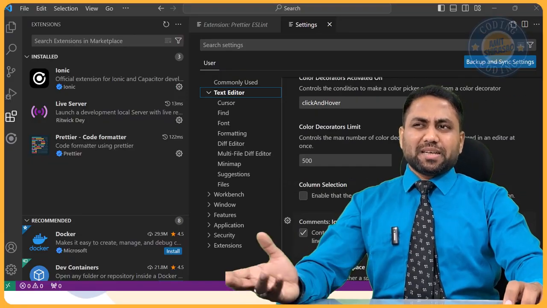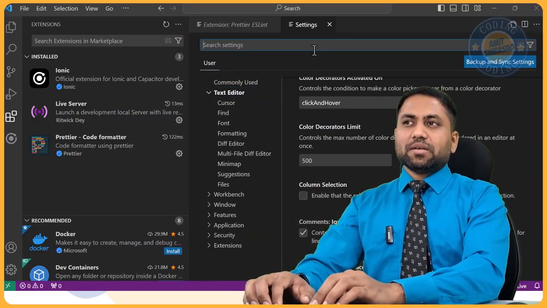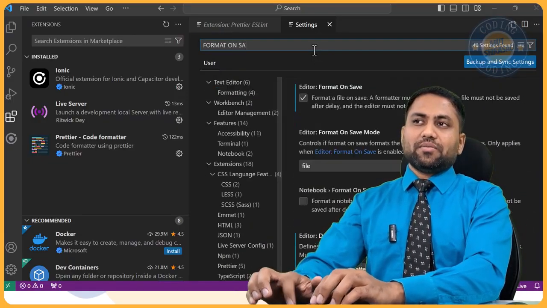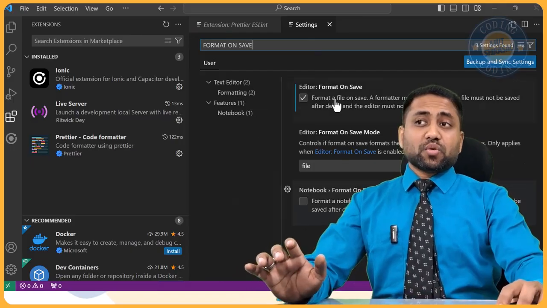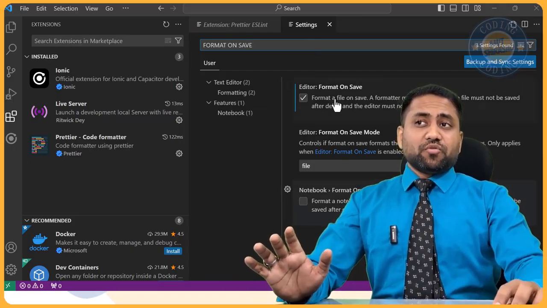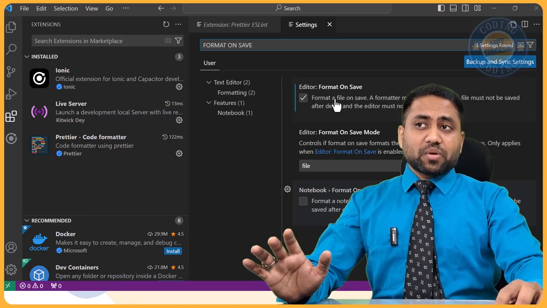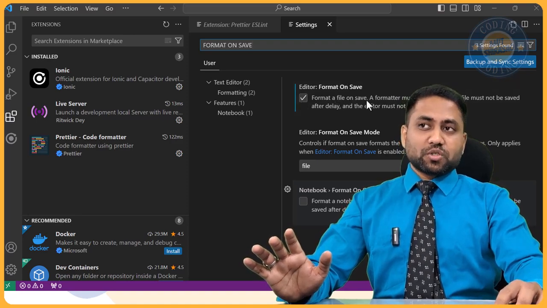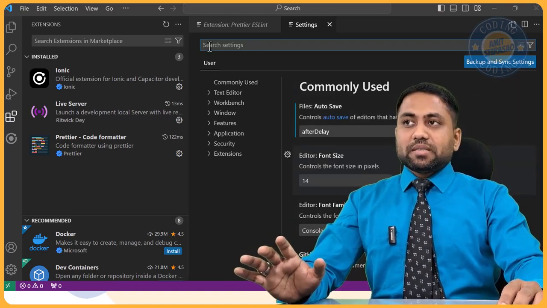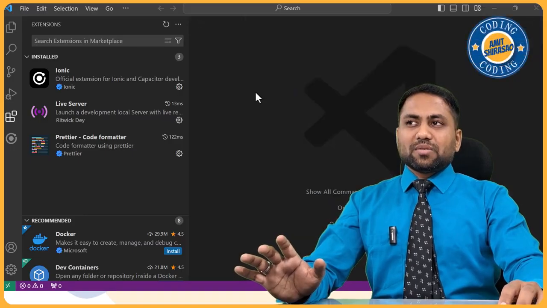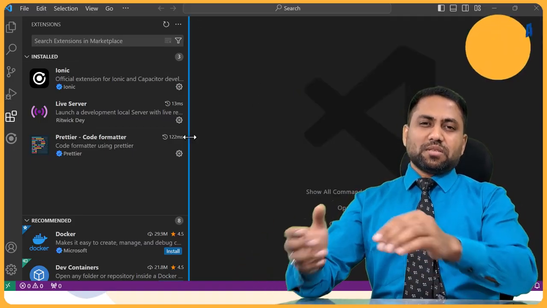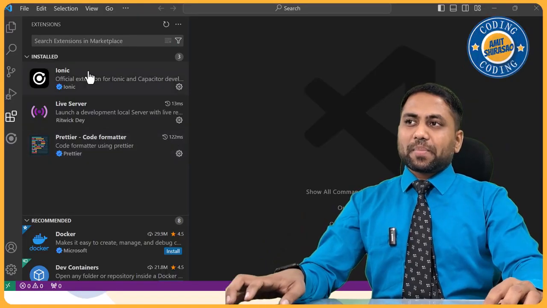If you're not getting it, like I'm also not getting it, I'll just search for it, format on save. So you'll be able to format on saving it. Just enable this checkbox. These are very important settings because they will improve your user experience while using this particular IDE.